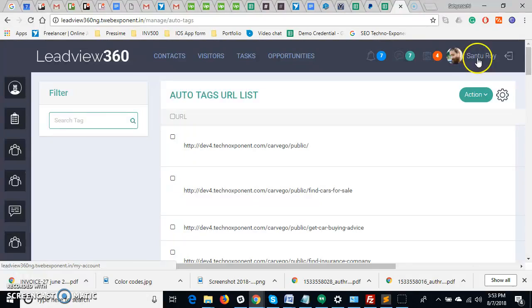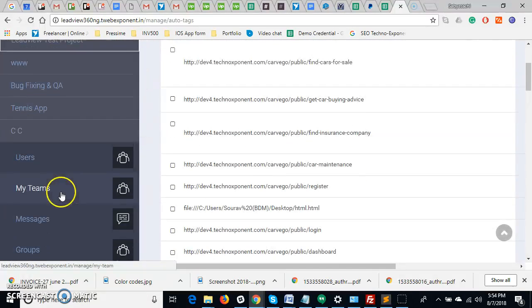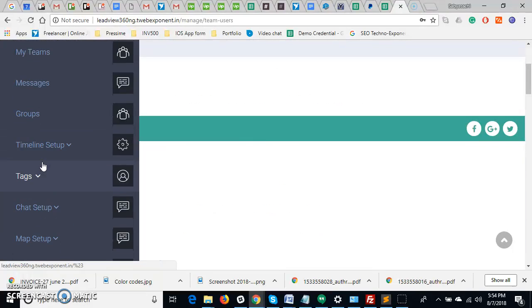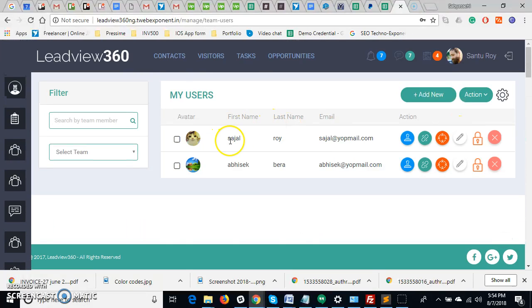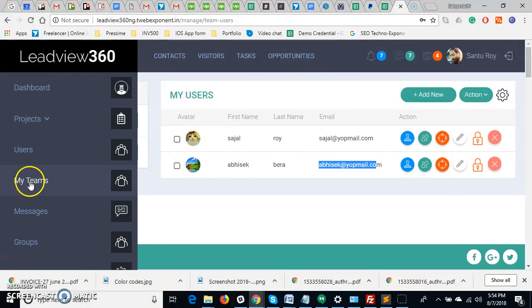One account is Shantu. Shantu is a project admin and he has created a few projects. One of them is the LeadView test project. And under this, there are two users, Shajal and Abhishek. Abhishek is the default chat operator.